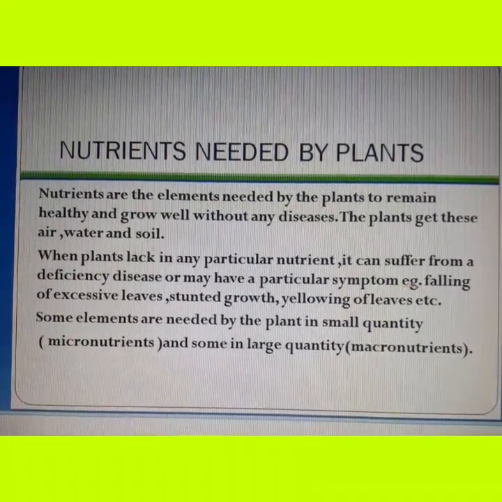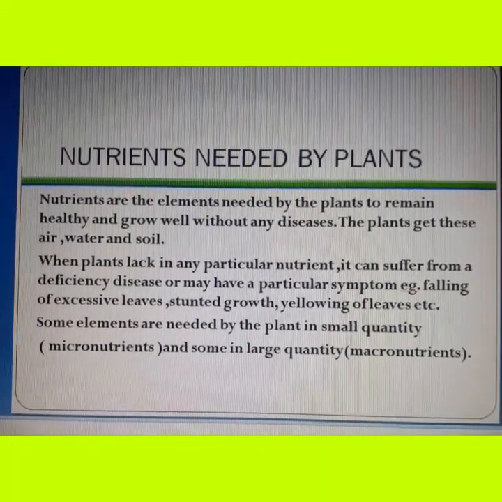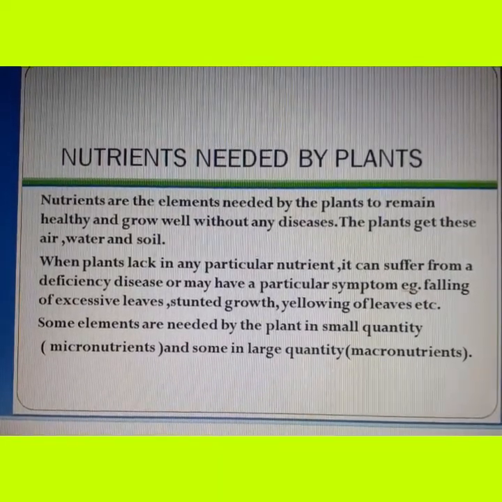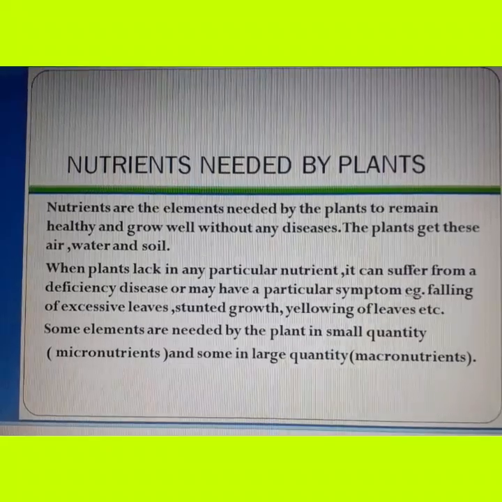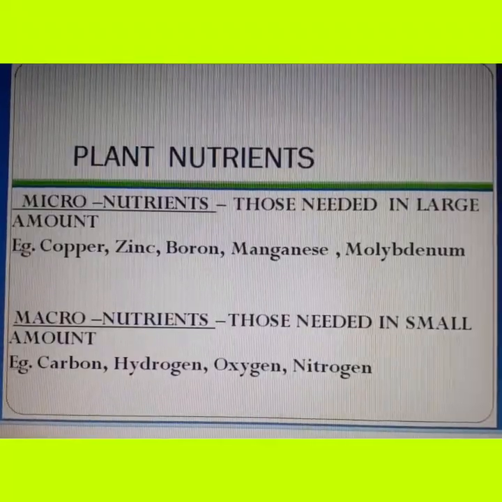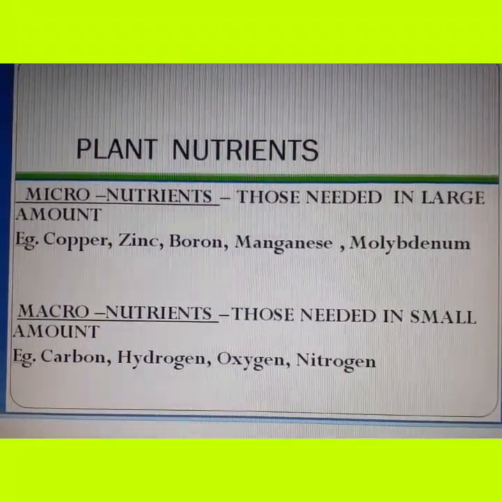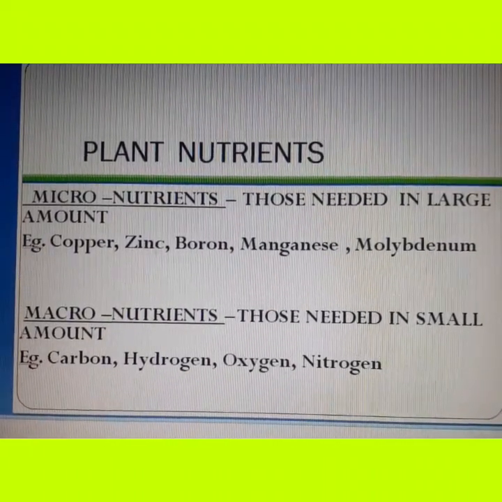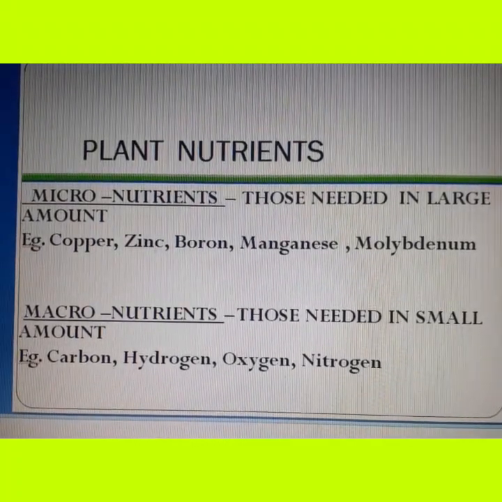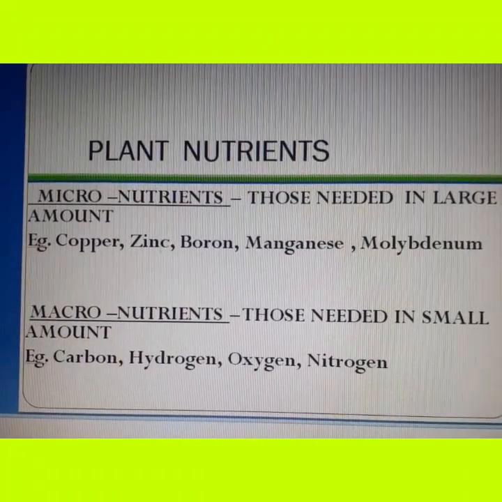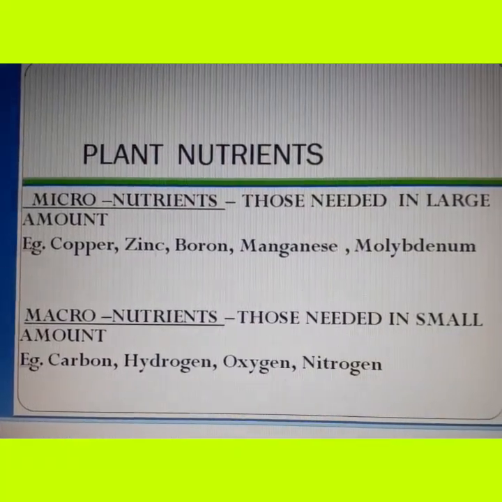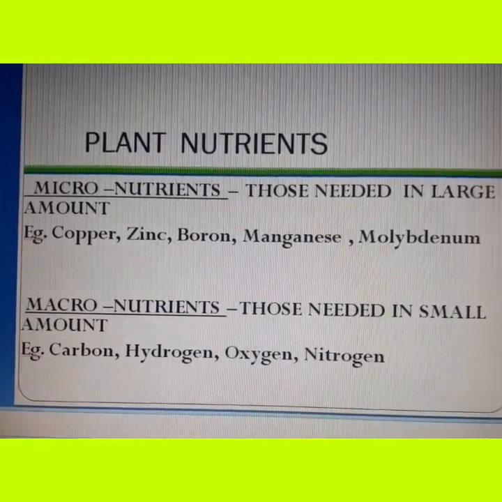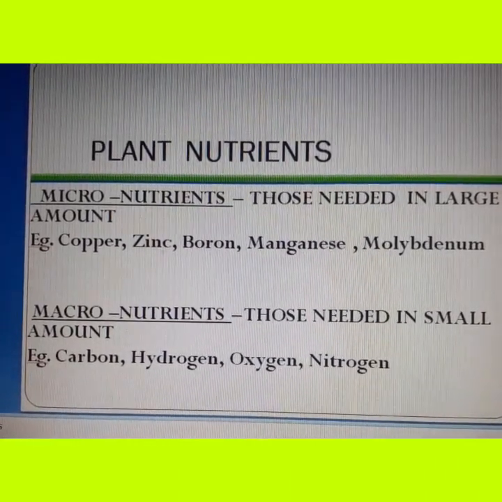Some elements are needed by the plants in small quantity, they are known as micronutrients, and some are needed in large quantity and they are called macronutrients. So micronutrients are needed by the plant in large quantities, for example copper, zinc, boron, manganese, molybdenum, etc. Macronutrients are those nutrients that are needed in small quantity, that is carbon, hydrogen, oxygen, nitrogen, etc.